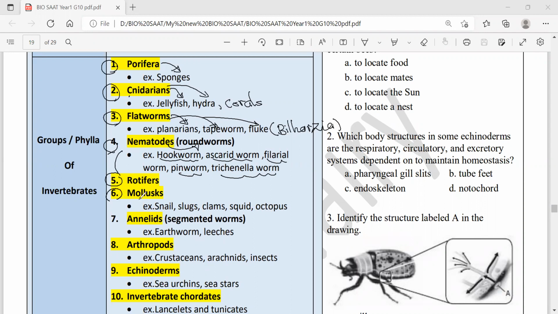Group number 6 is mollusks, like snails, slugs, clams, squids, and octopus. The 7th group is annelids, the segmented worms like earthworms, leeches, and the marine annelids,